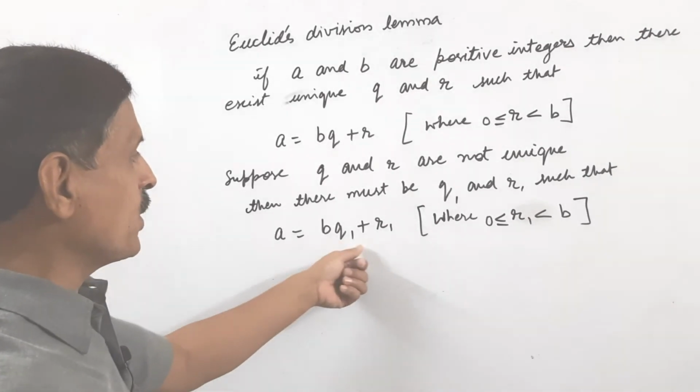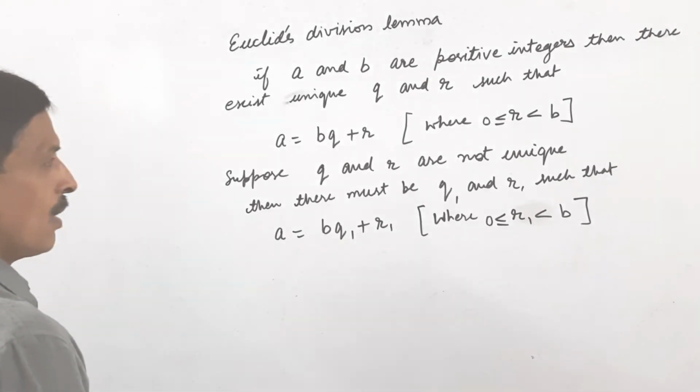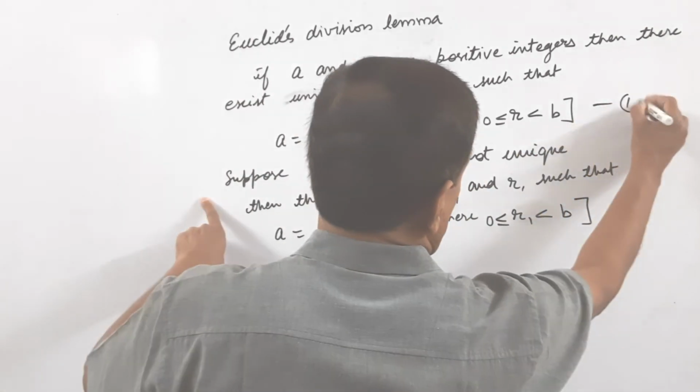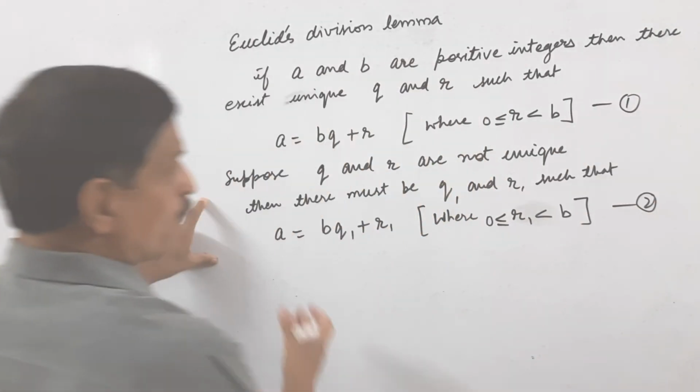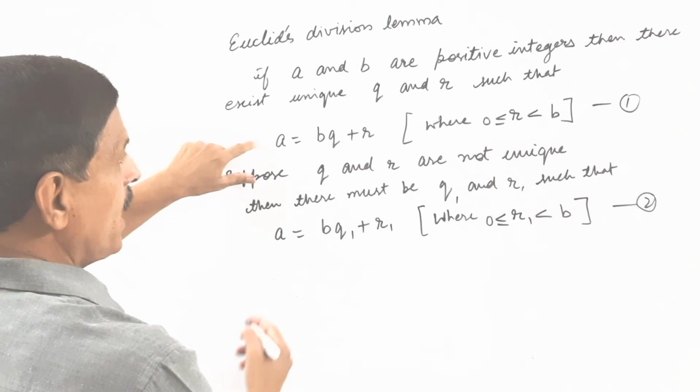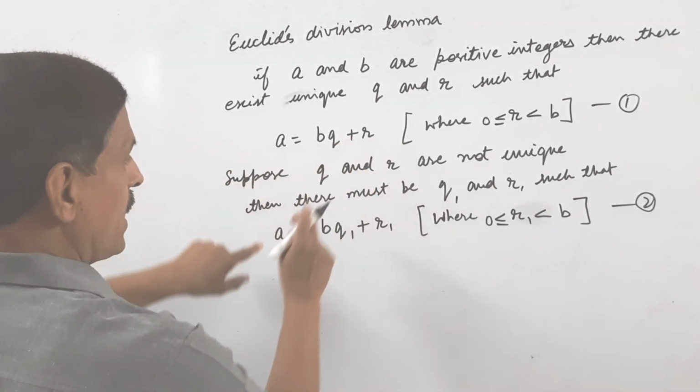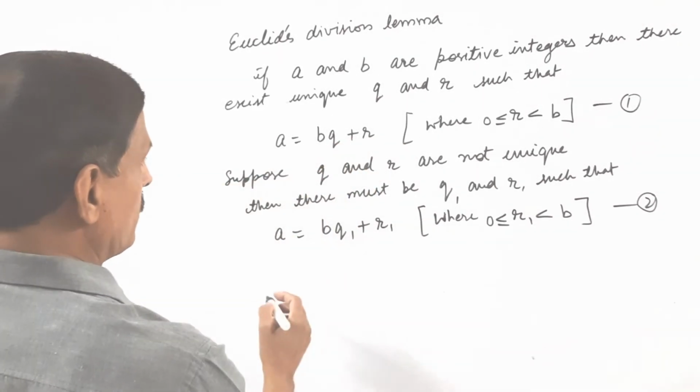So a is equal to bq1 plus r1. From 1 and 2, a is equal to bq plus r and a is equal to bq1 plus r1.